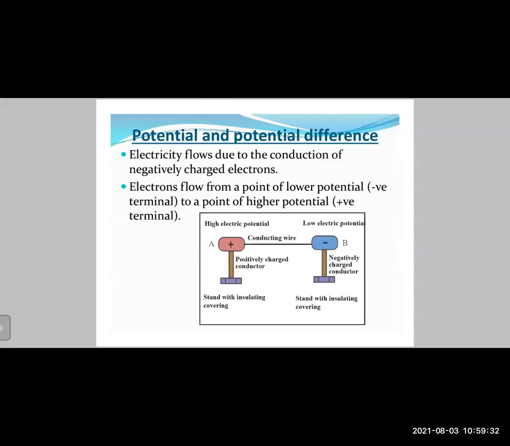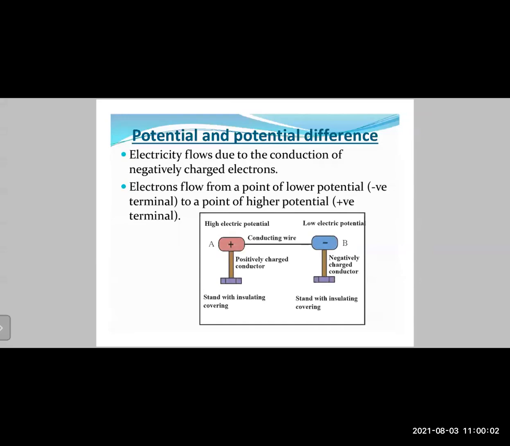So whenever you consider any electrical circuit, there are two types of currents. One is called the conventional current, which flows from the positive terminal to the negative terminal, and the other is the electronic current, where we are considering the flow of electrons, which flow from the negative terminal to the positive terminal. As we can see here, it is mentioned that electrons flow from a point of lower potential, that is the negative terminal, to a point of higher potential, that is the positive terminal.